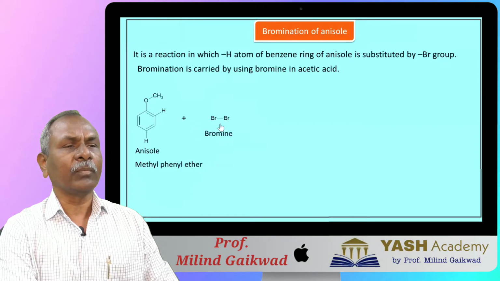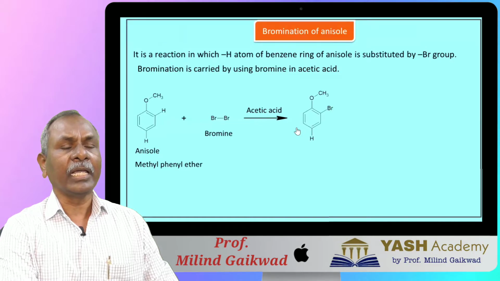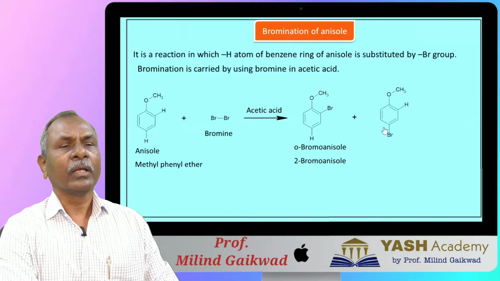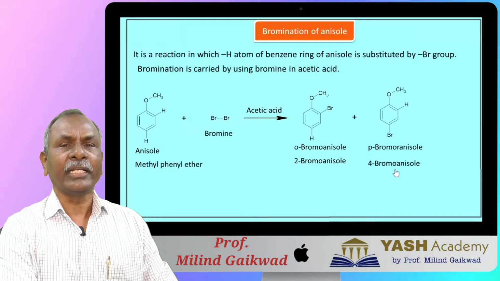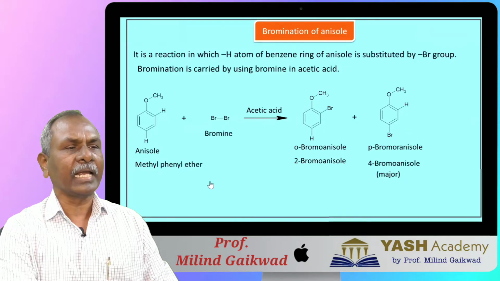When treated with bromine in presence of acetic acid, which is a polar protic solvent, it gives a mixture of orthobromoanisole, that is 2-bromoanisole, and para-bromoanisole or 4-bromoanisole. So out of these 2 products, 4-bromoanisole is found to be a major product in this reaction.